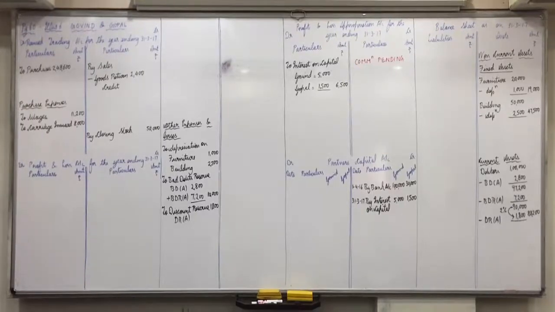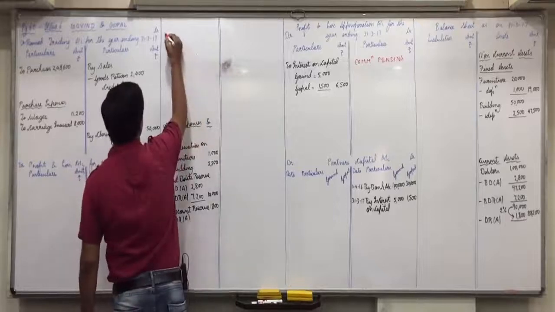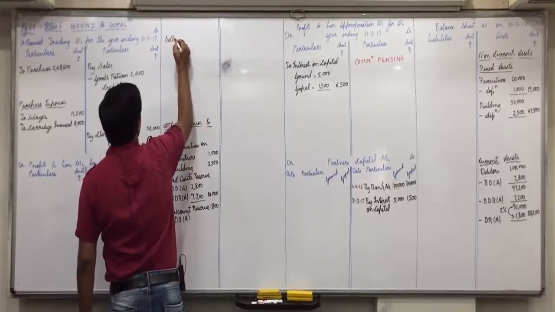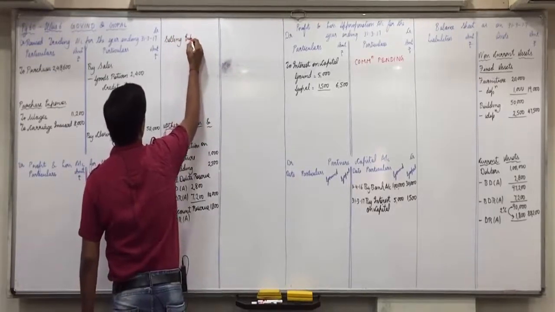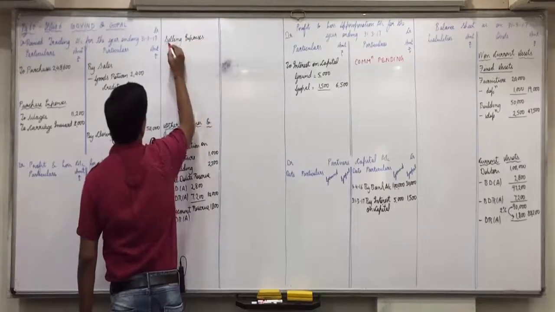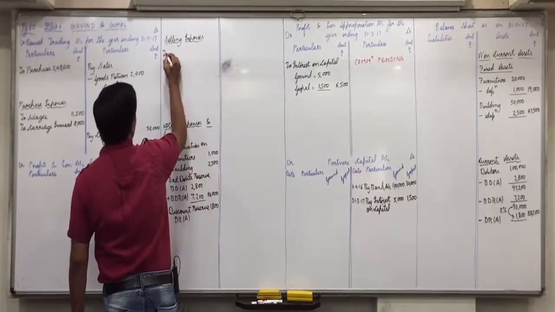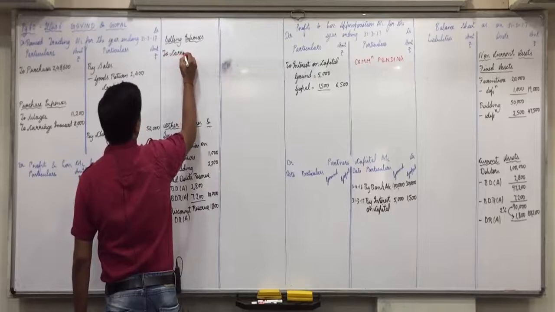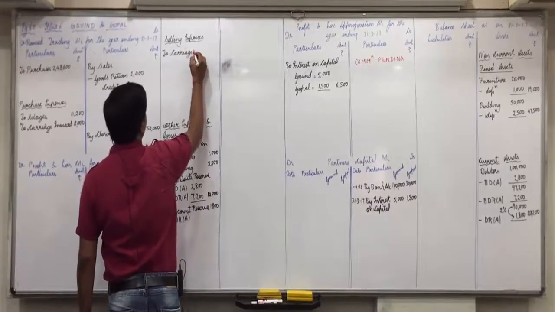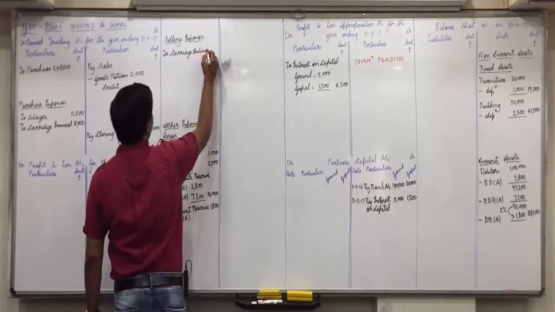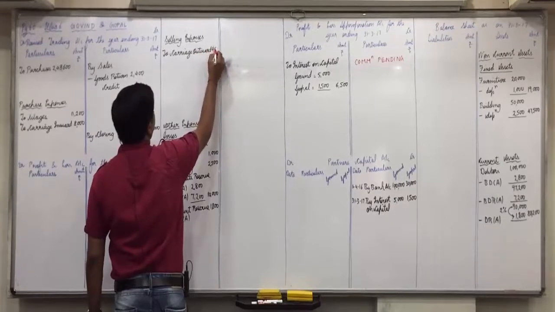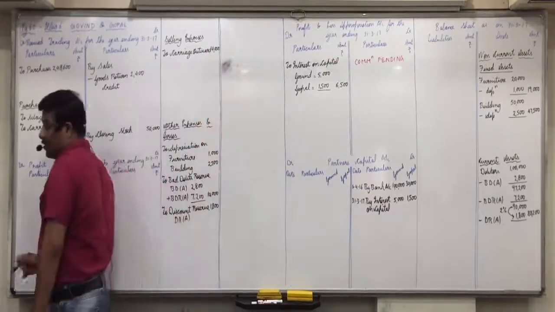Carriage outward we should not minus from carriage inward. What do we do with carriage outward? Selling expense. It comes in P&L account debit side in selling expenses, to carriage outward 4,000. Is everyone clear with this?